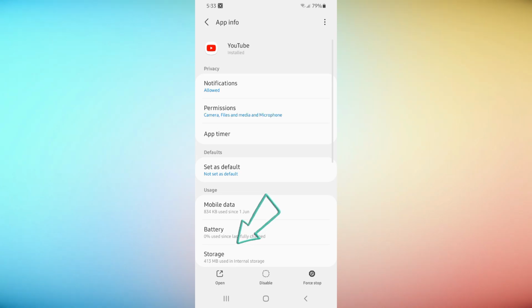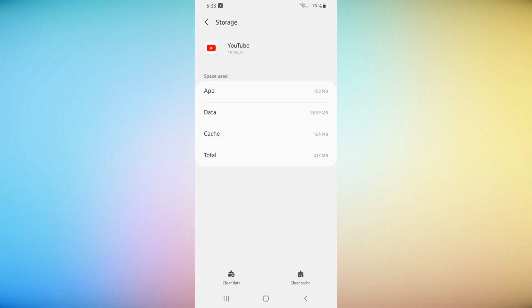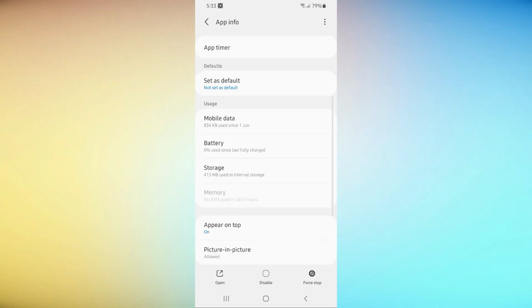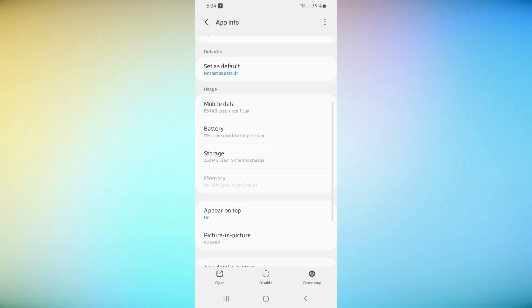Tap on Storage and then Clear Cache. This will remove any temporary files that might be causing the error. Next, go back and select Clear Data. Note that this will reset the app, so you might need to log in again.